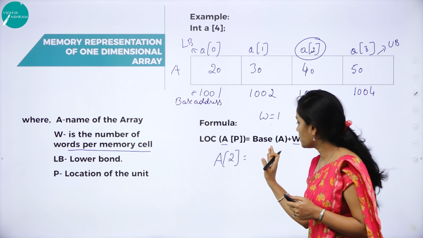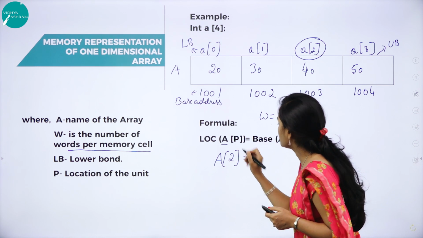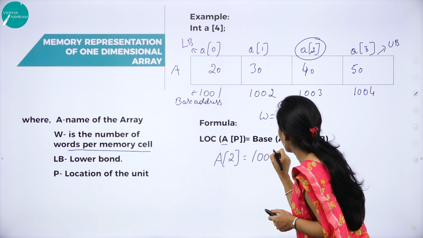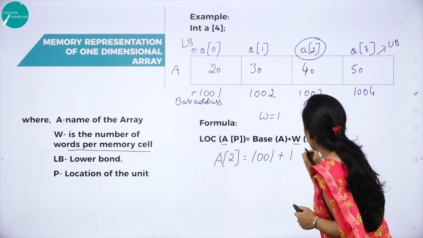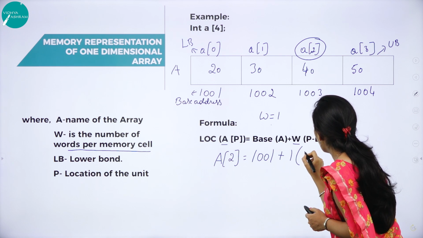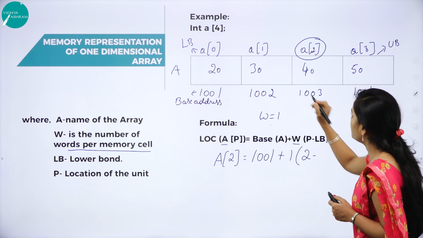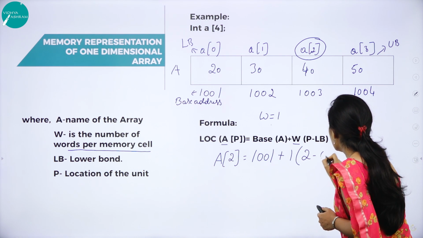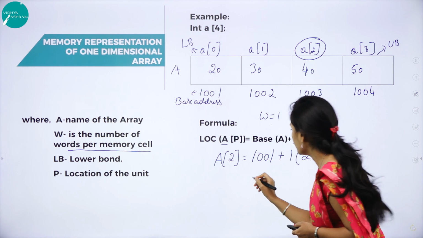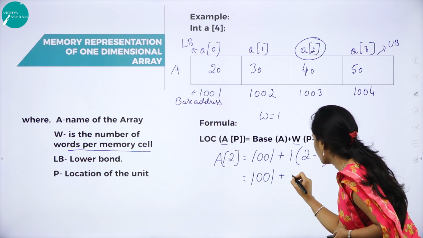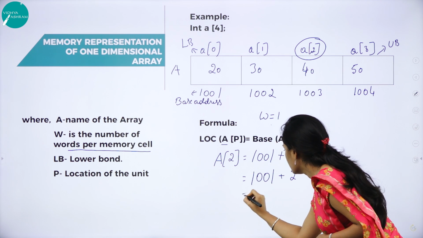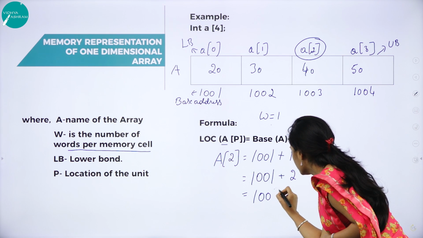And next is base of A. So base address is 1001. Next is W. W is equal to 1. And P means again the location, and LB means lower bound is 0. So what is the next step? 1001 plus 2 into 1 is 2, minus 0. So we will get 1003.